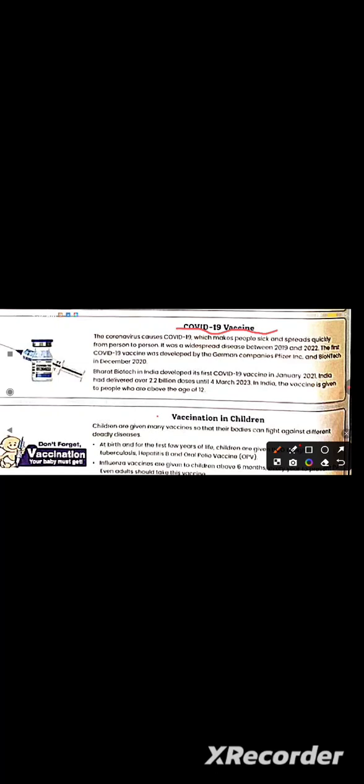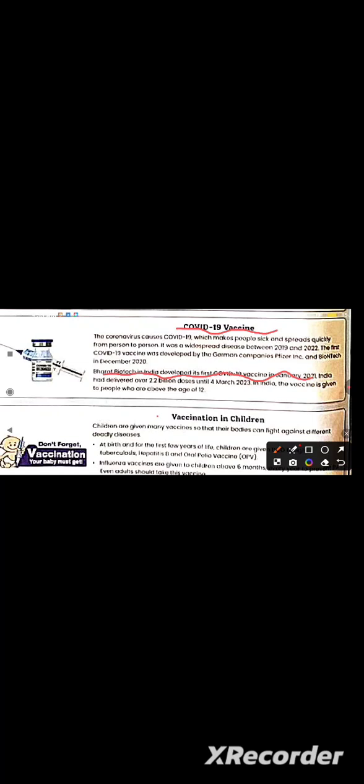Then the next one is Bharat Biotech in India, which developed its first COVID-19 vaccine. After the German companies, Bharat Biotech in India developed the first COVID-19 vaccine in January 2021, and our country India has also delivered 2.2 billion doses until 4 March 2023.